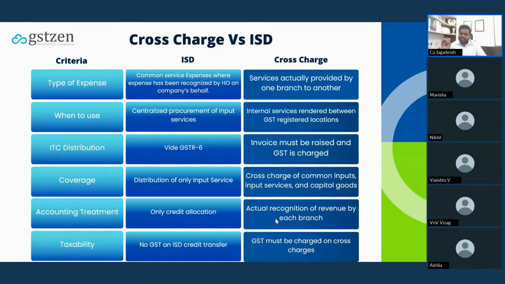It is a mere transfer of the credit. And coming to cross-charge, it's a supply, so GST will be charged on the cross-charge. So this is the important difference between cross-charge and ISD.